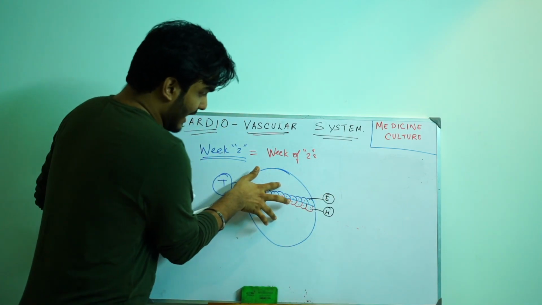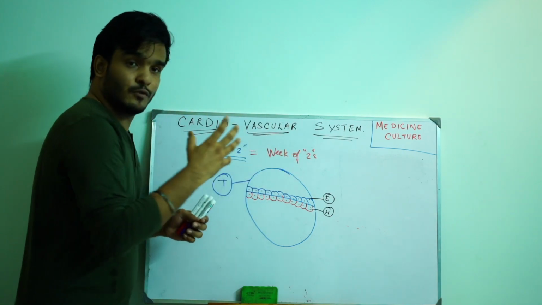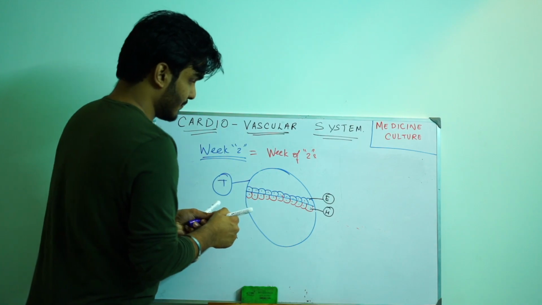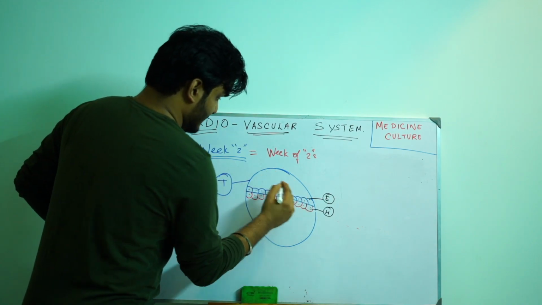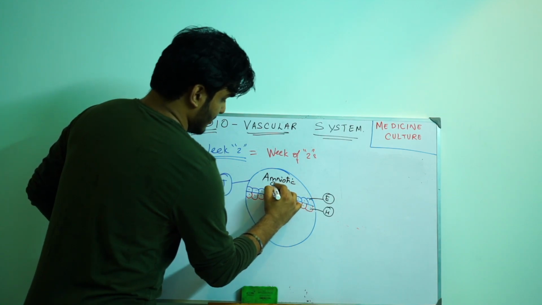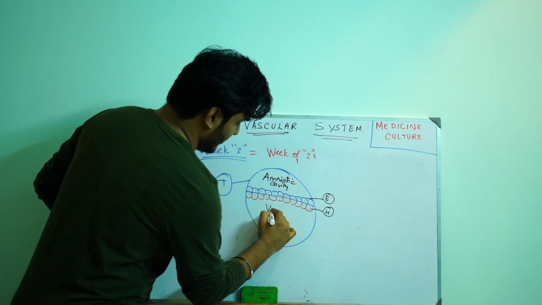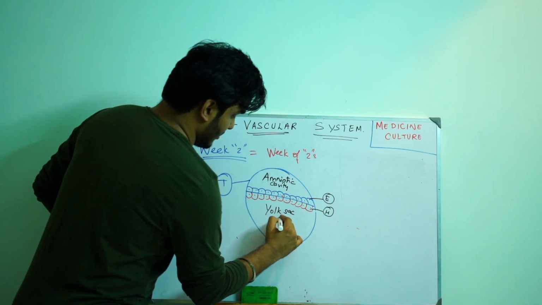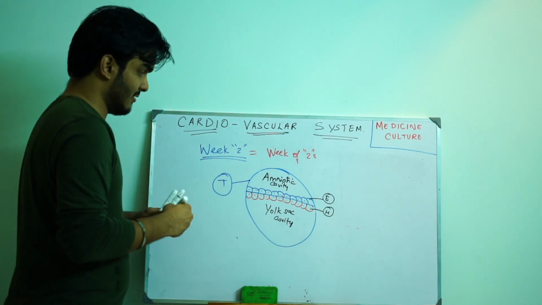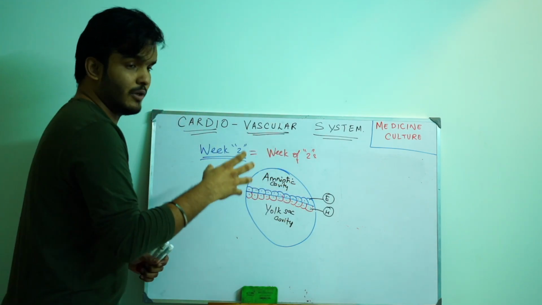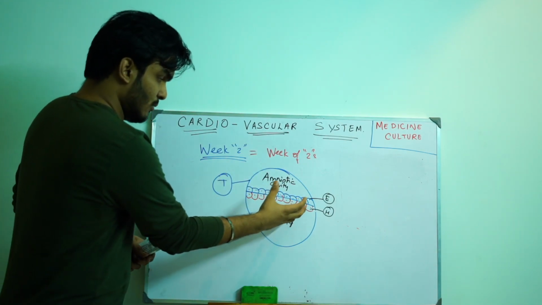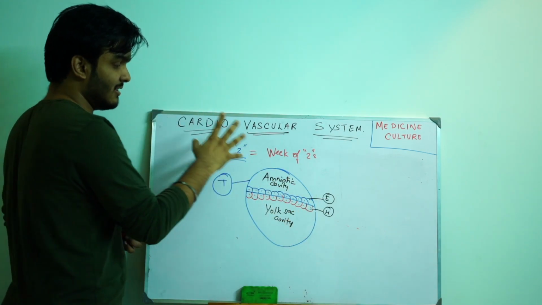So what are these 2 cavities now? I said week number 2 is a week of 2s. So 2 layers are formed, epiblast and hypoblast, and 2 cavities are formed. One is the amniotic cavity and another is the yolk sac cavity. Amniotic cavity and yolk sac cavity, 2 cavities. So the floor of the amniotic cavity is what layer? It is epiblast, and below hypoblast is the yolk sac cavity. So we see the changes of the inner cell mass.